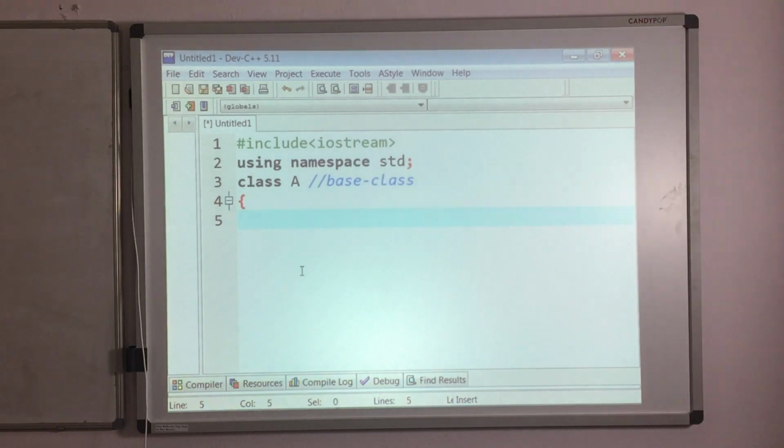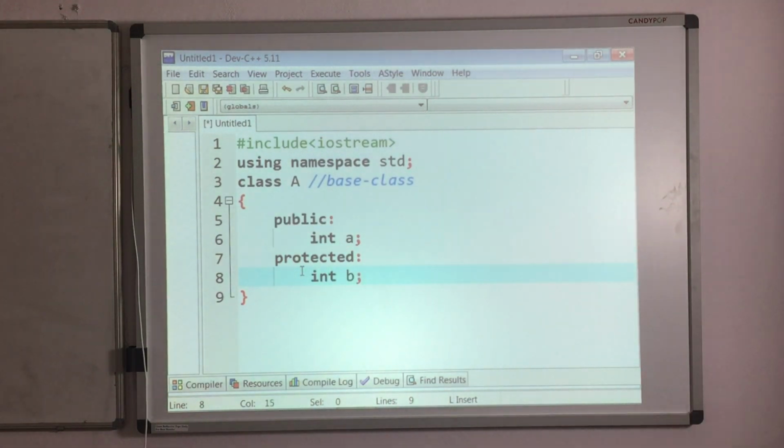So how we can define this base class? So something like this we can. So in it, what I am doing, I am keeping only one data element and which is of type public. Then I am declaring another one, let us say protected, and I am not going to declare any private, because as you know, private data members simply we cannot access outside the class, isn't it? Even if it is a derived class, we cannot access our private data members inside the derived classes.